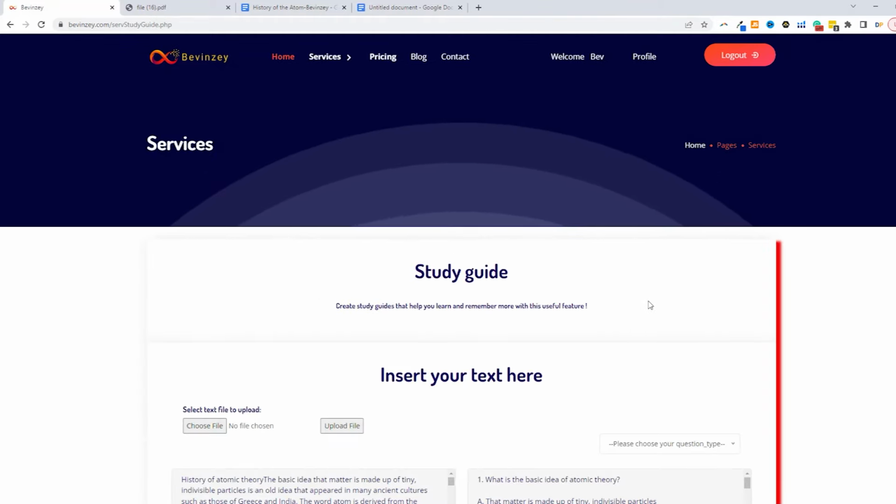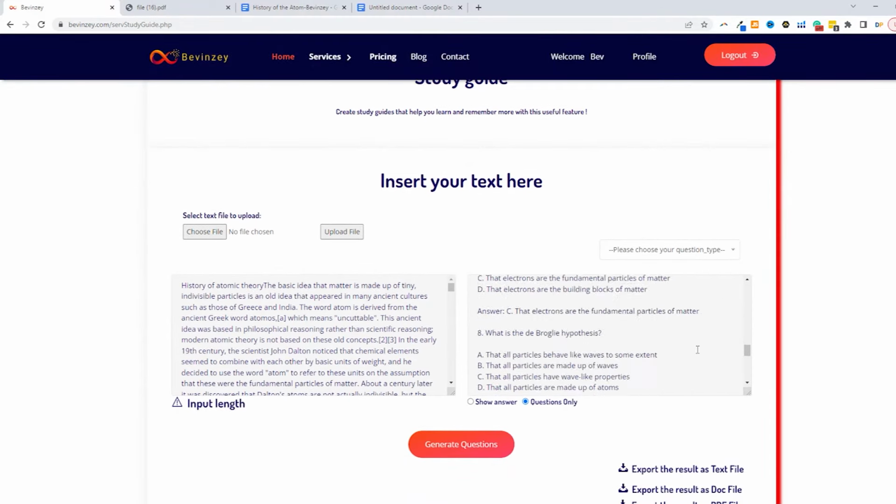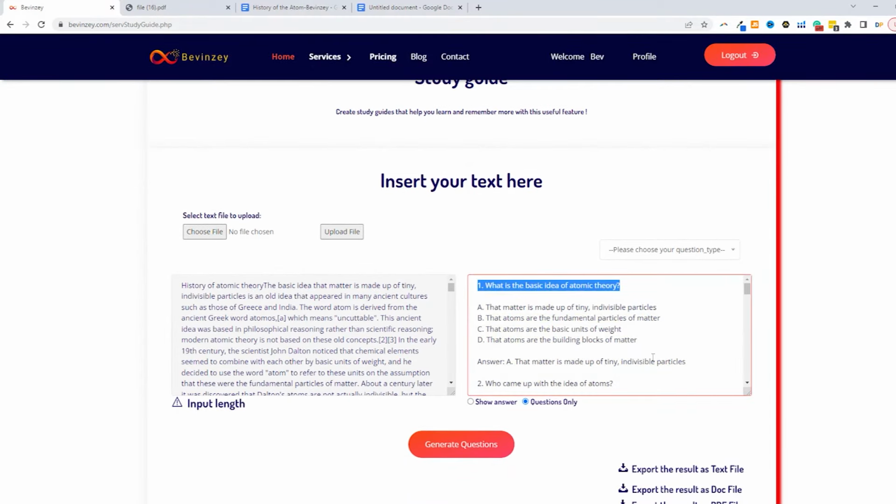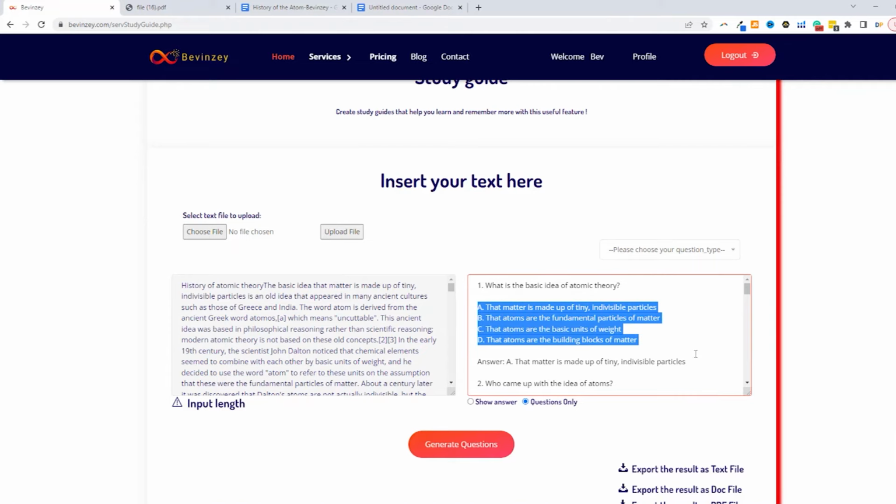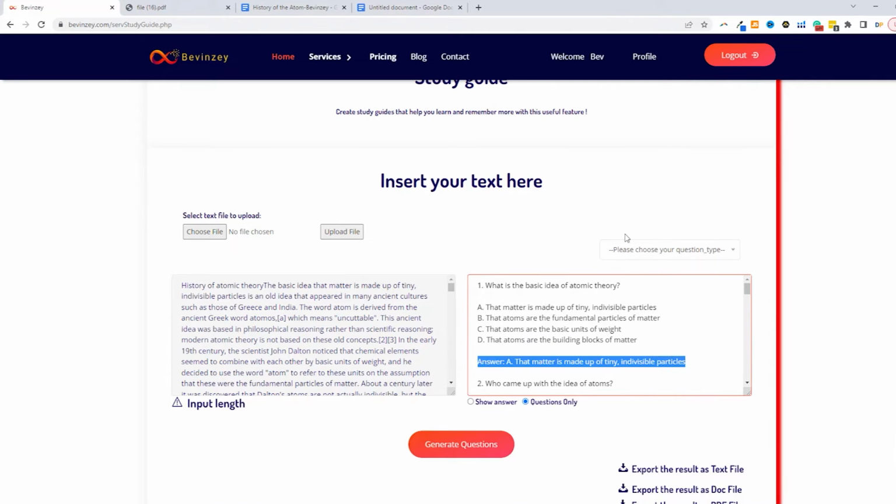So when you scroll down, you notice that you have 10 really nice, elegant questions. And you have the question with the options or distractors, and then you have the correct answer to the question. So this question says, what is the basic idea of atomic theory? It gives you 4 distractors, and then it tells you what the correct answer actually is.